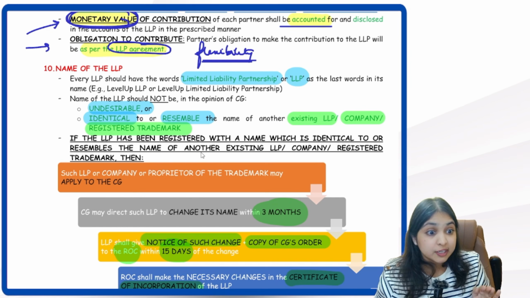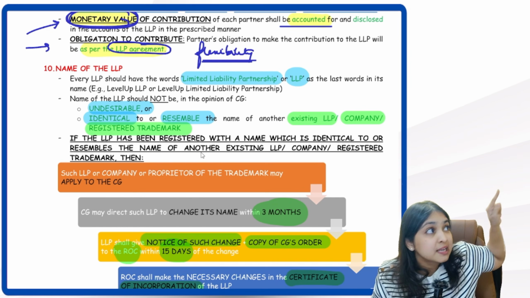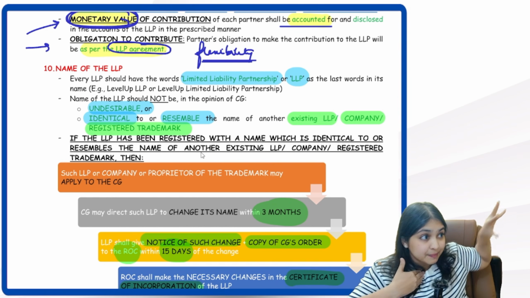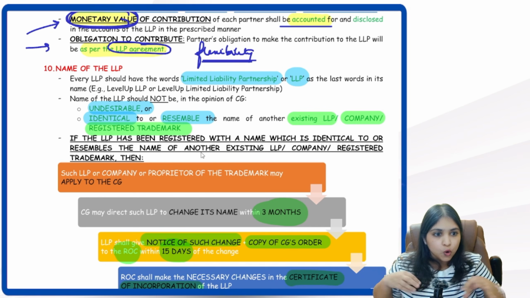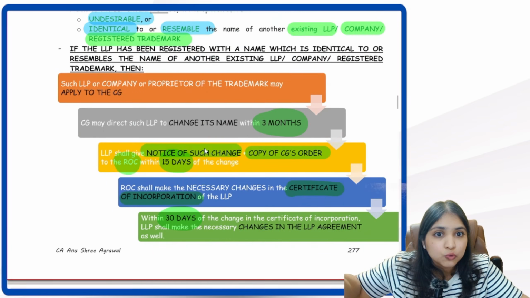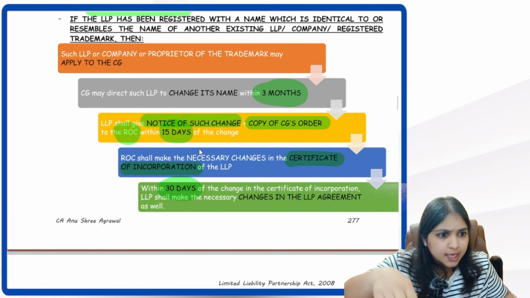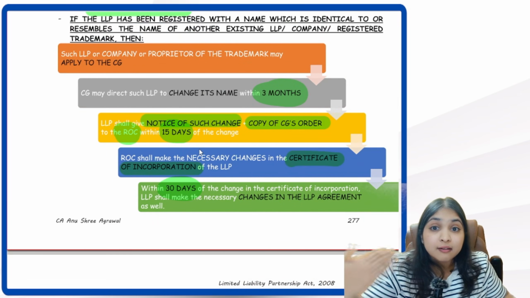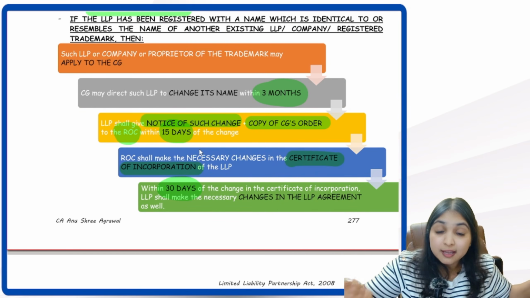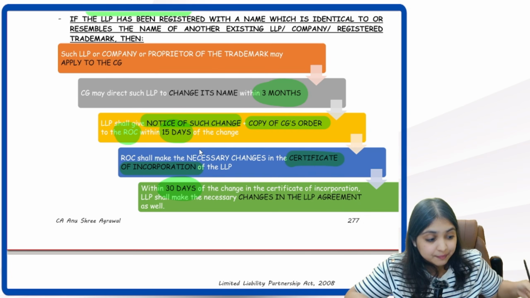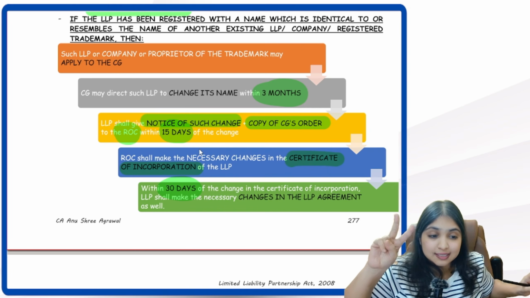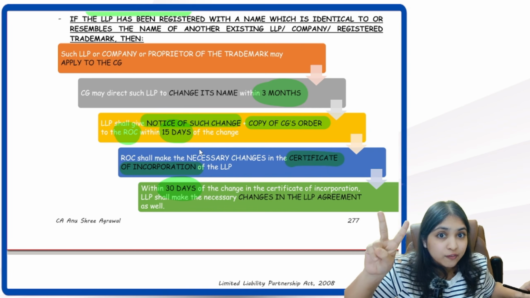What will you do? If it is resembling, then that other LLP, that other company, that other trademark with whose name my LLP's name is similar will straight away go to whom? The central government. And what will they do? File an application. What will the central government do? They will ask the LLP to change the name within 3 months. Once the LLP changes the name within 3 months, what will the LLP do? Inform the ROC within 15 days. When they are informing the ROC, how many things will they send? 2 things. Notice of the change and a copy of the central government's order.